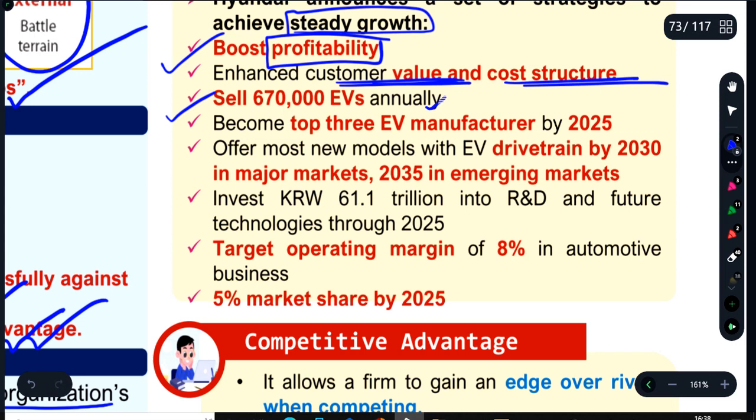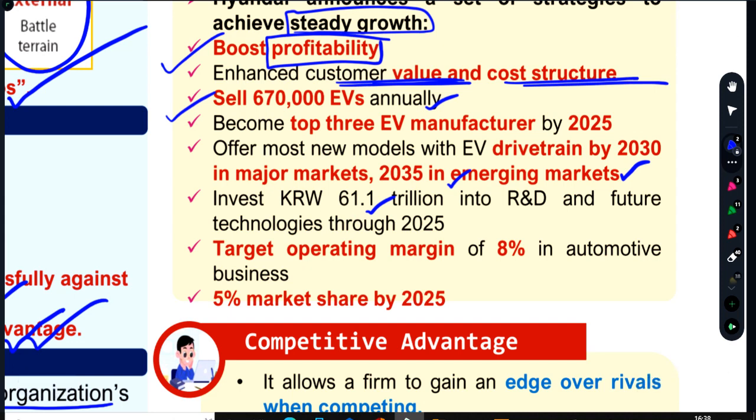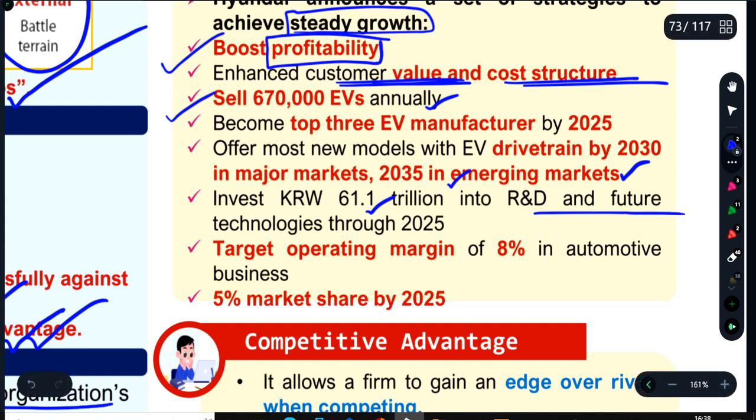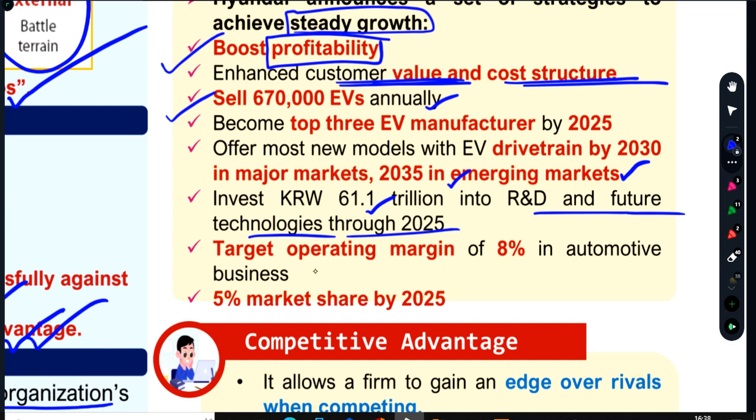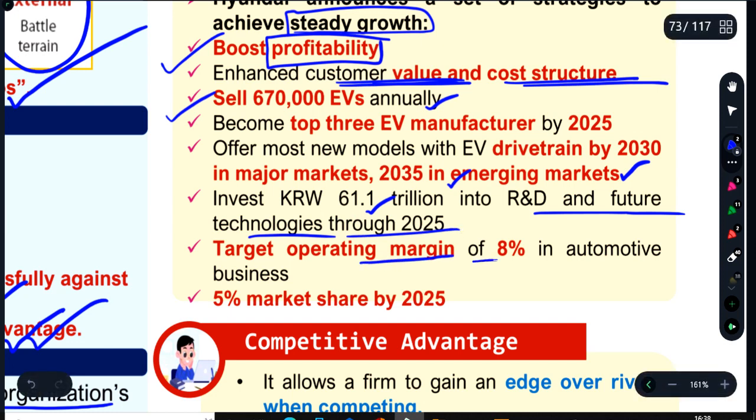Sales: it wants to sell 670,000 electric vehicles per annum, become a top three EV manufacturer by 2025, and offer most new models with EV drivetrain by 2030 in major markets and 2035 in emerging markets. Invest 61.1 trillion into R&D and future technologies through 2025, and at the same time target an operating margin of 8% in the automotive business and 5% market share in 2025.